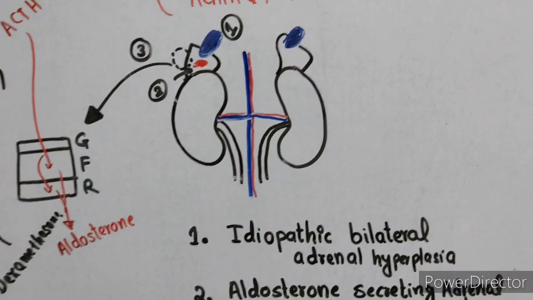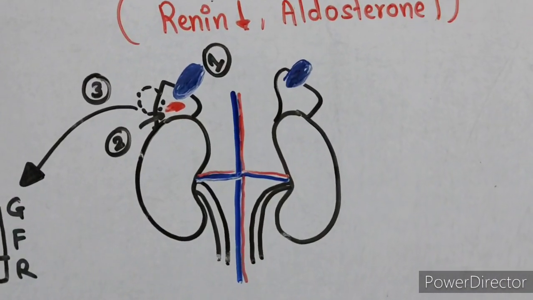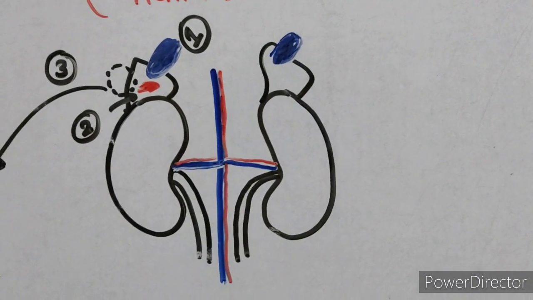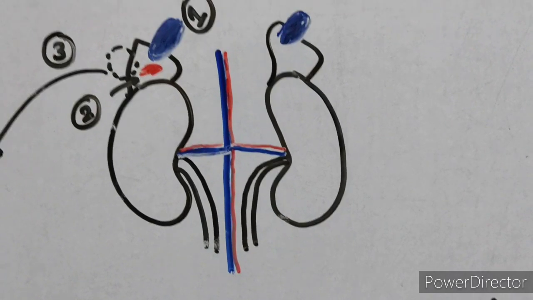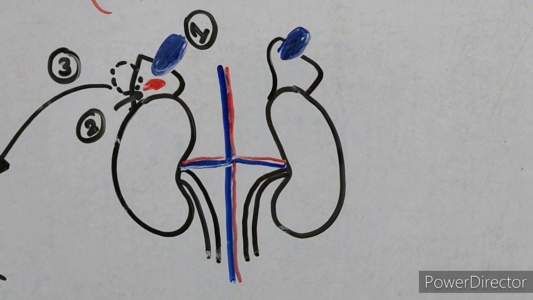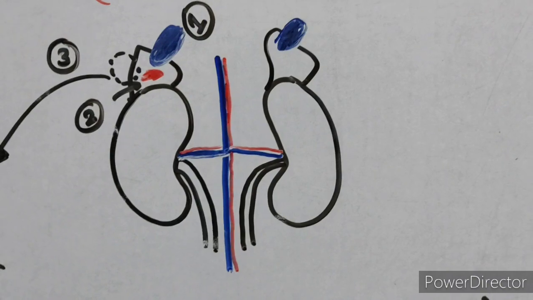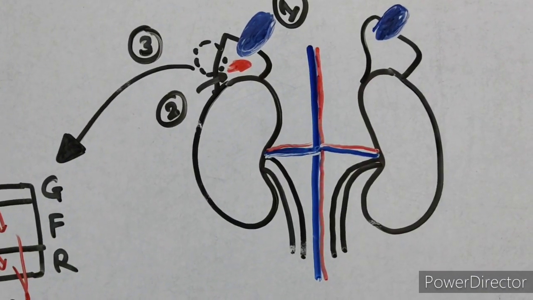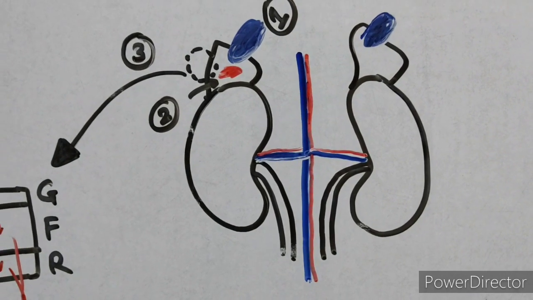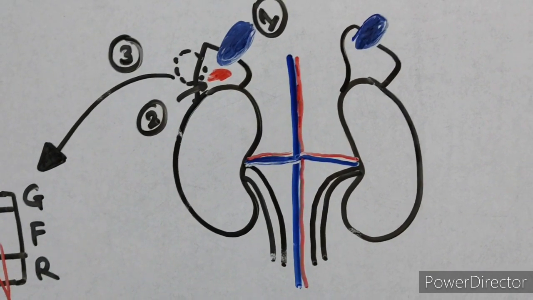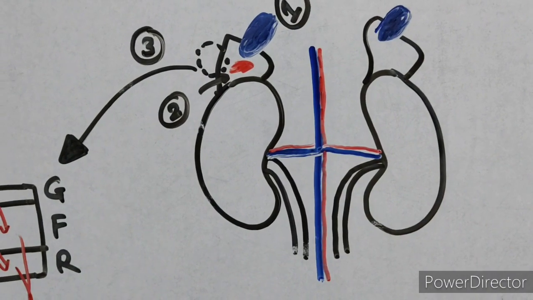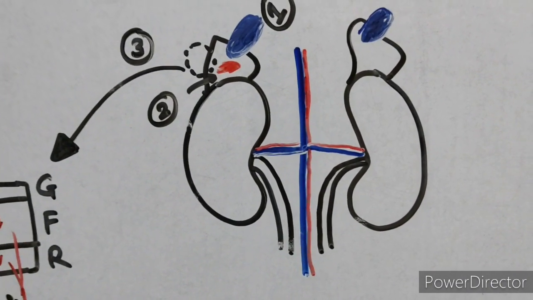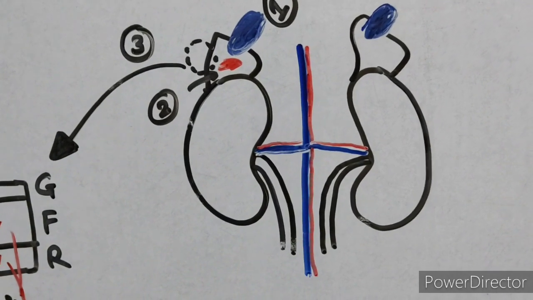Here are 3 causes. The first one is idiopathic bilateral adrenal hyperplasia. There is hyperplasia of the aldosterone producing zona glomerulosa cells, and bilateral is more common than unilateral adrenal hyperplasia. The second cause is aldosterone producing adrenal adenoma. It is a benign tumor that increases the production of aldosterone, and this is also known as Conn syndrome, and it is mostly solitary.